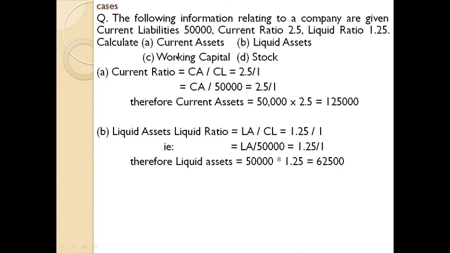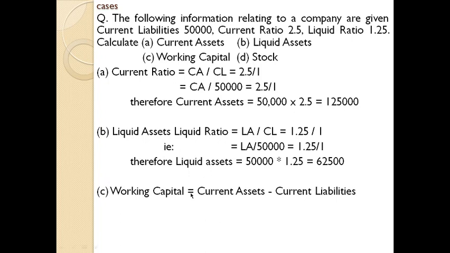Next one, working capital. We all know the equation of working capital. Working capital is current assets minus current liabilities. Here you have already identified the value of current assets, and the value of current liabilities is given in the question. So let's substitute, and you will get 75,000.